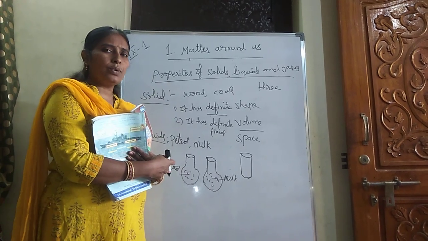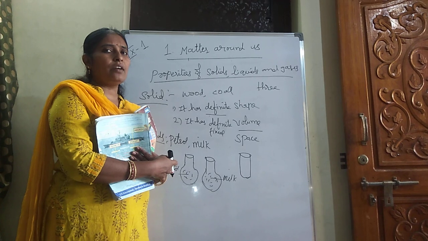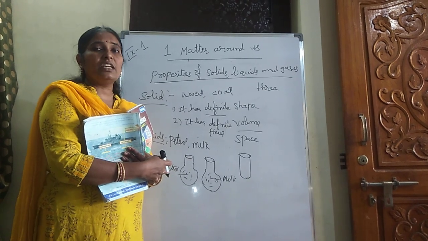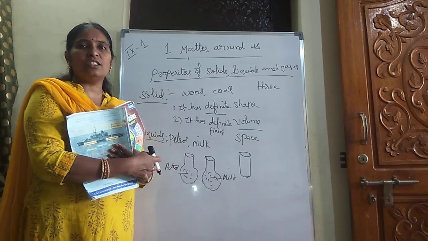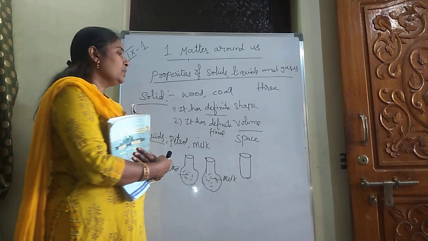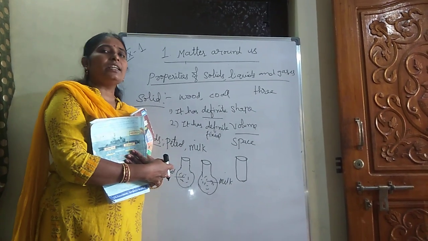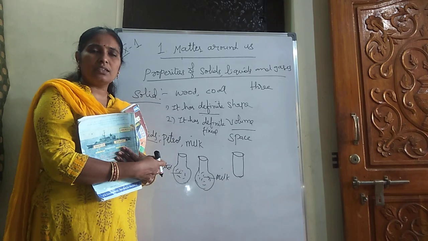What is the first property of liquids? They do not have a definite shape, but take the shape of the container. And what is the second property? It has a fixed volume.